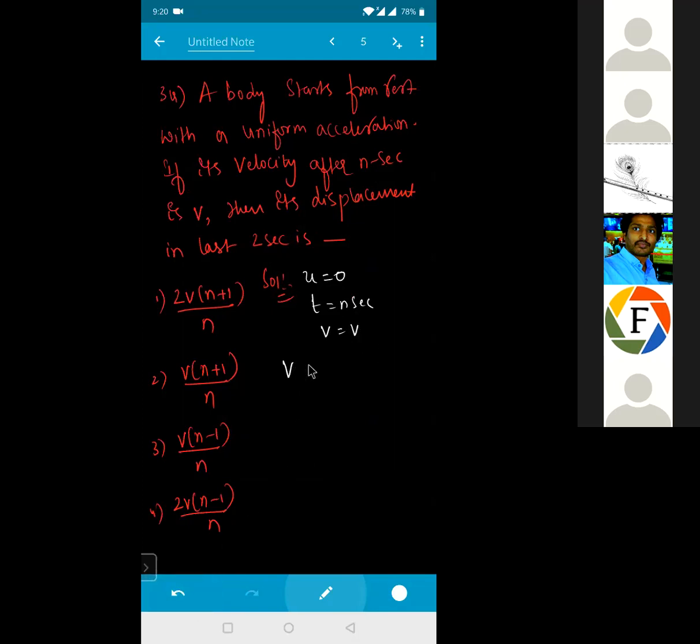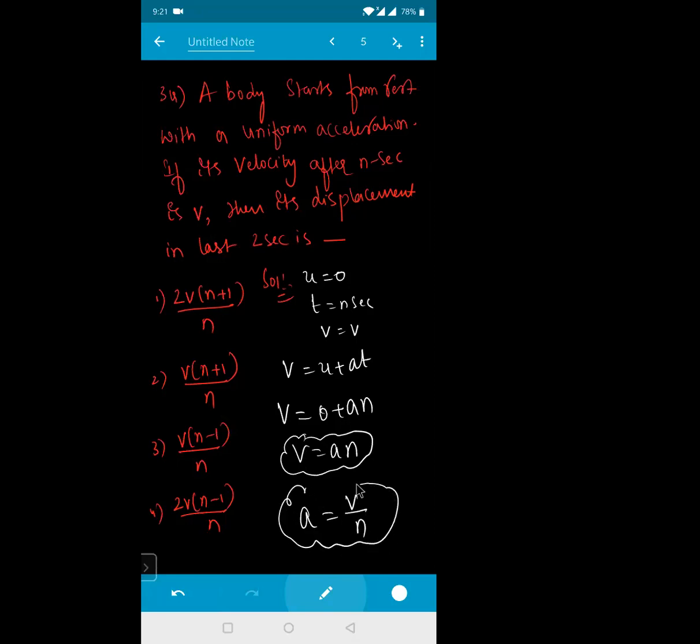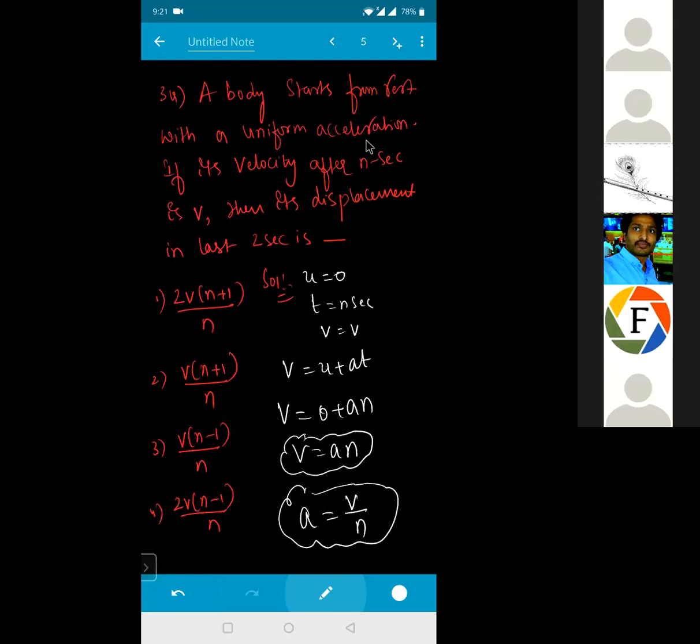So can I use the kinematic equation v is equal to u plus at? So this velocity v, initial velocity is 0, acceleration a into n. So v is equal to a into n. Got it? So from this one I can get the acceleration of the particle. Acceleration is equal to how much for me? V by n. So this is your acceleration.